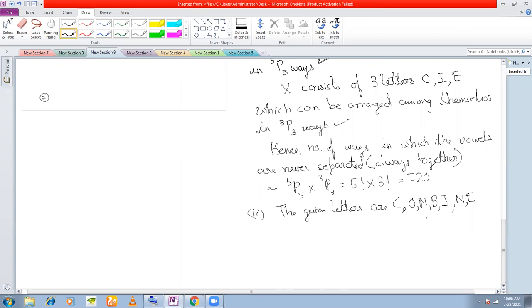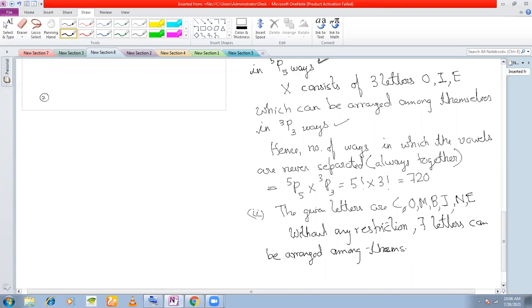Okay. Now without any restriction, how many letters are there in the word combine? 7 letters can be arranged among themselves in how many ways? 7p7 ways.